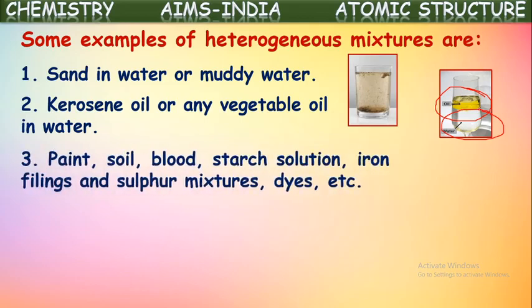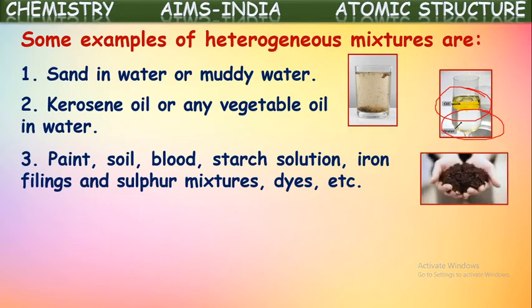Paints, soil, blood, starch solution, iron filings and sulfur mixtures, dyes, these all come under heterogeneous mixtures. If you see soil, is it a homogeneous mixture? If you see clearly through the soil, we can find clay, small stones, gravel, and some grass pieces, and some insects will be there inside. So this all will be there in the soil. So soil comes under heterogeneous mixture.